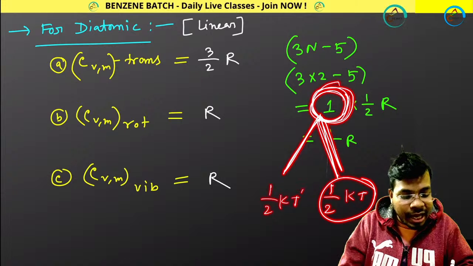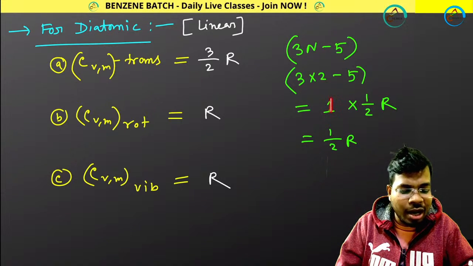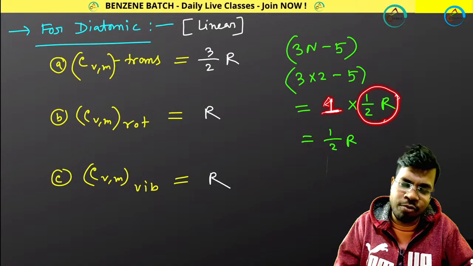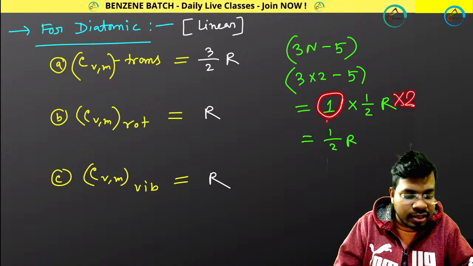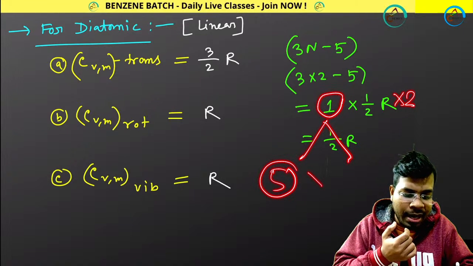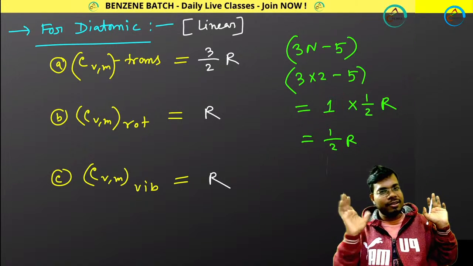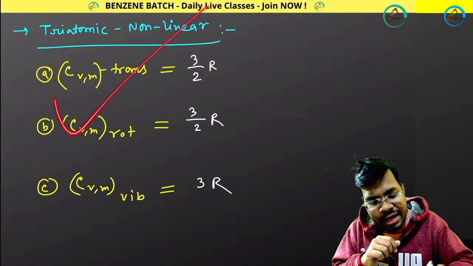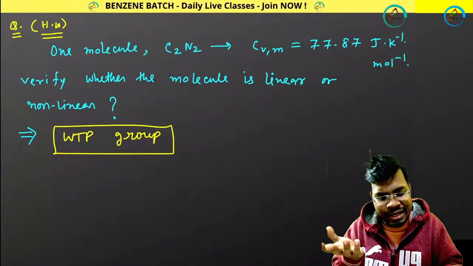That's why every time, whatever degrees of freedom you get, 1 means you will be multiplying with half kT or half R directly for 1 mole, and you have to multiply with 2 because each has 2 degrees of freedom. Perfect. So if you have 5 degrees of freedom, 5 multiplied by 2, 10 into half kT. That's why I have done this. Similarly, for triatomic linear you can do this, for triatomic non-linear you can do this. I am not going into this, it's just wastage of time. I have told you all these things in great detail.